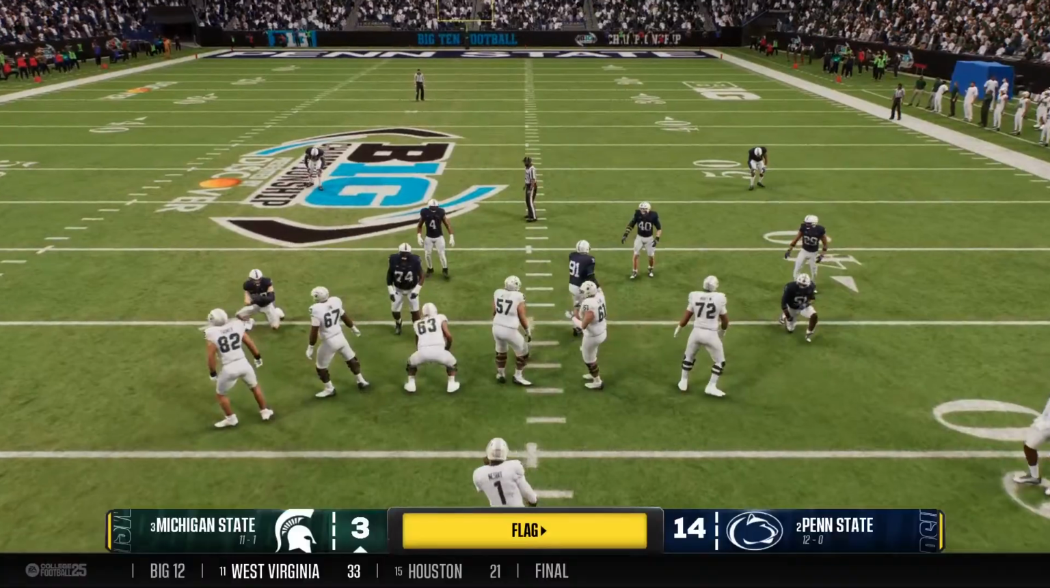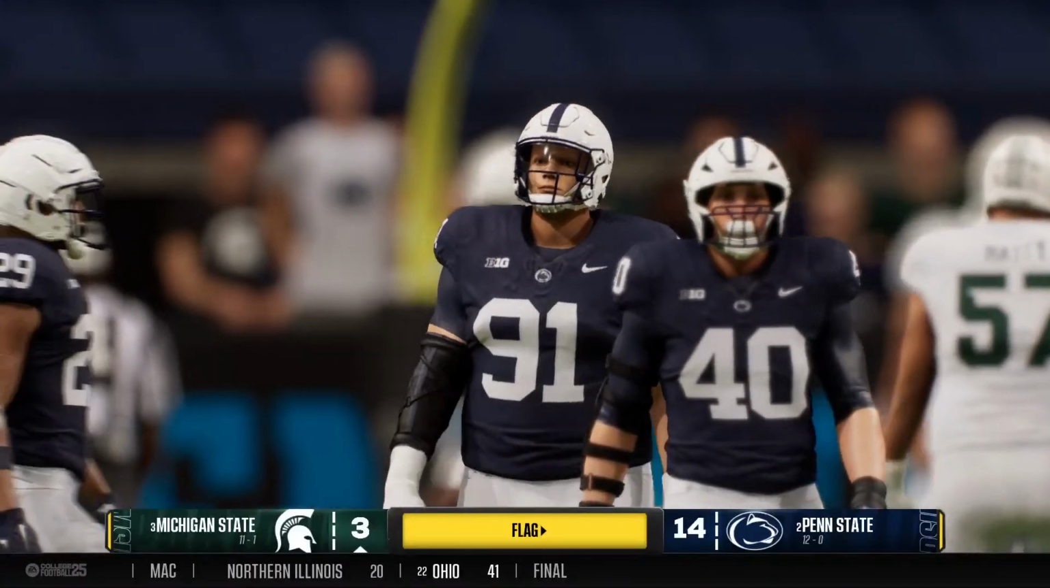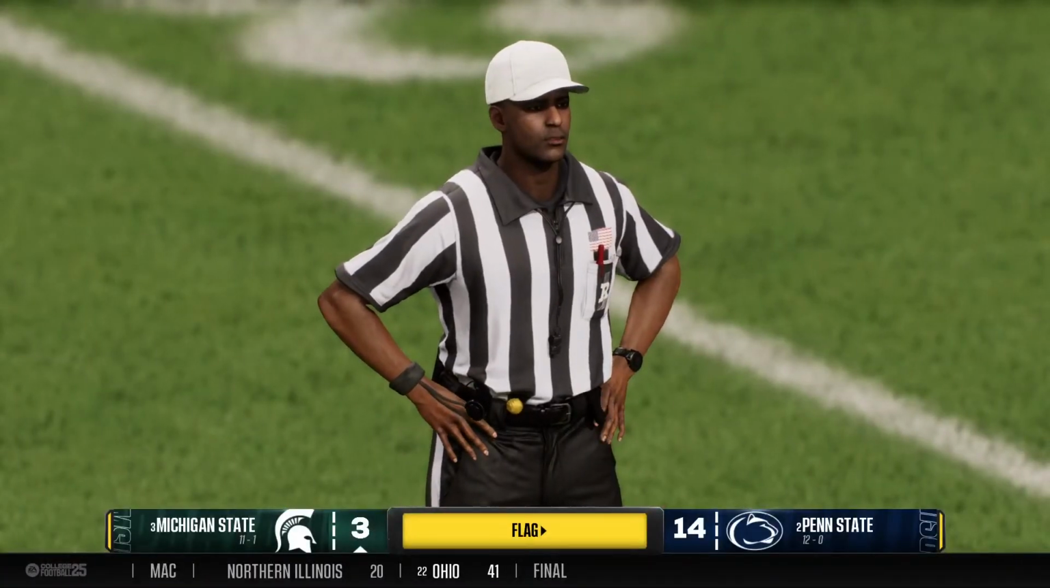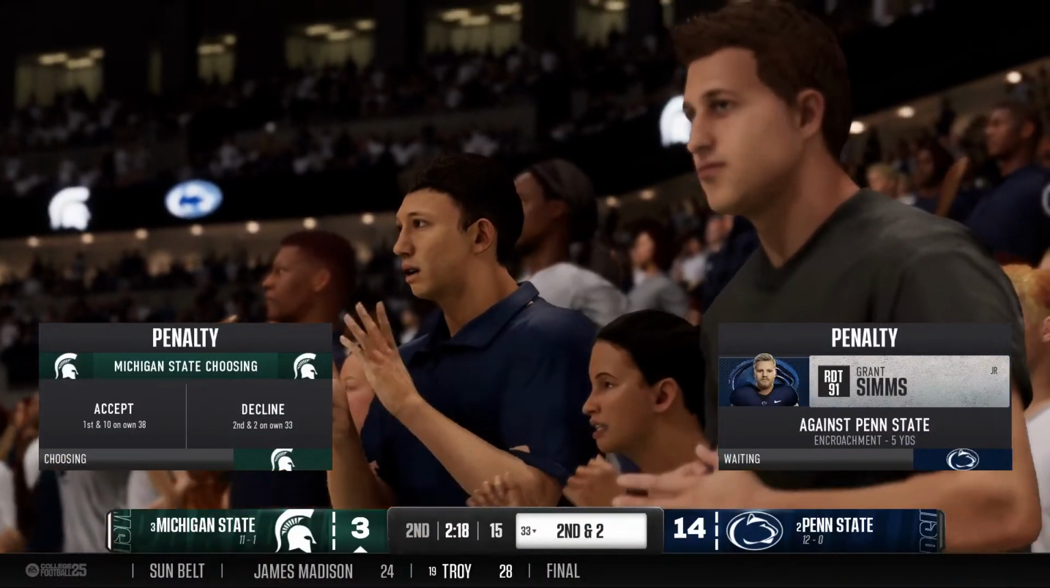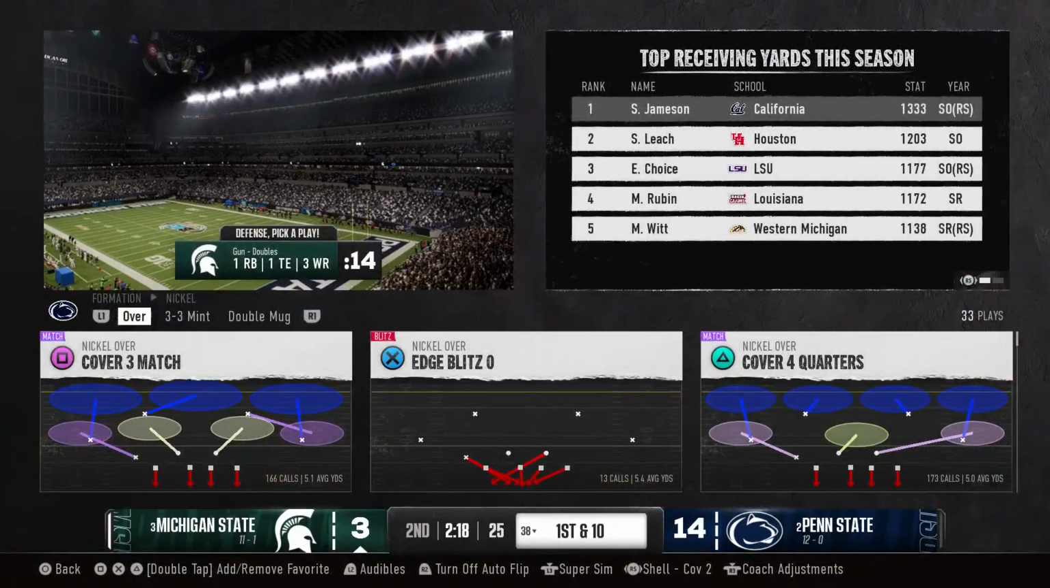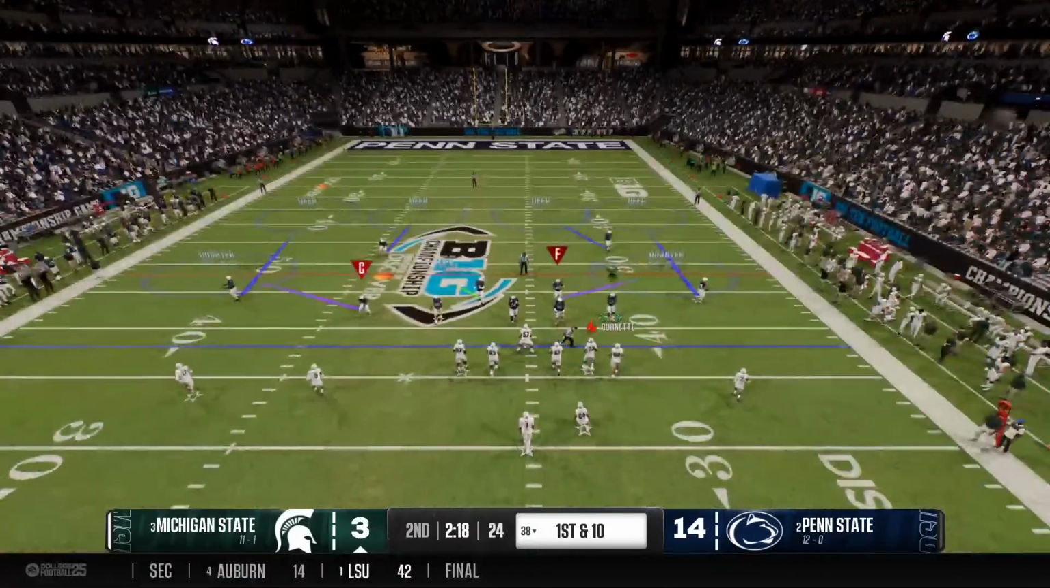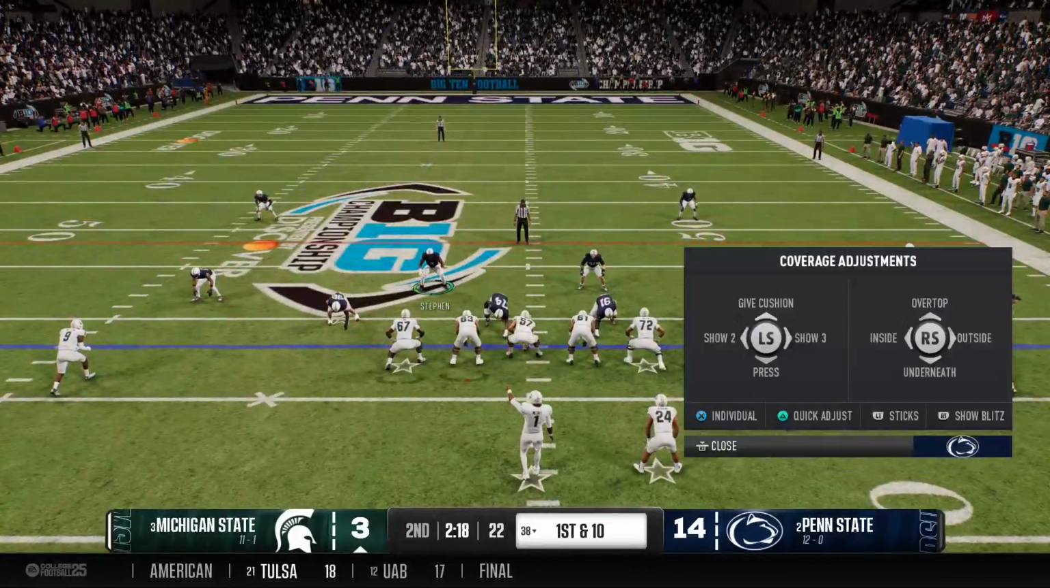Oh, and a flag before the snap. Looked like the defense jumped into the neutral zone there. Encroachment, defense. Contact in the neutral zone leads to the penalty. That's good news for the offense. New set of downs for the offense. 1st and 10.